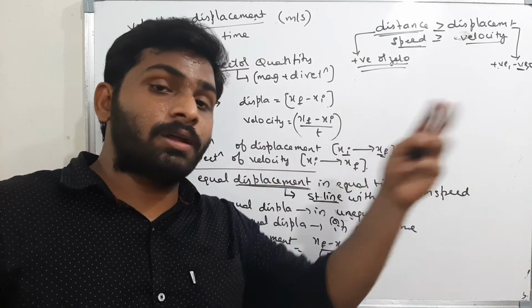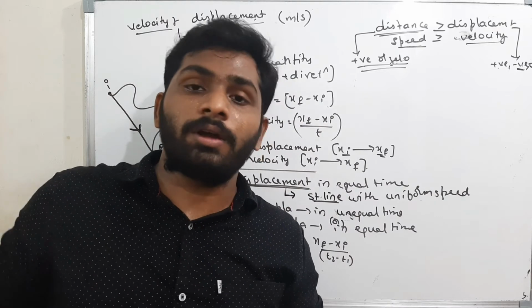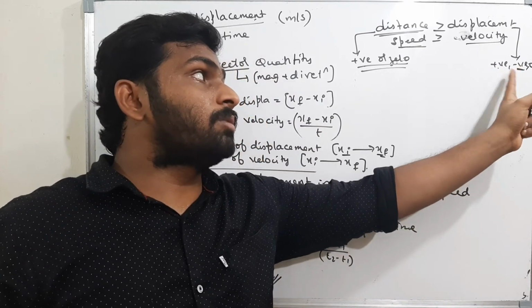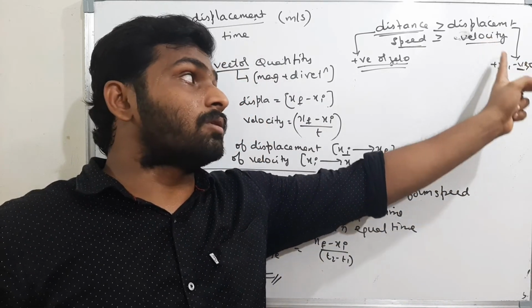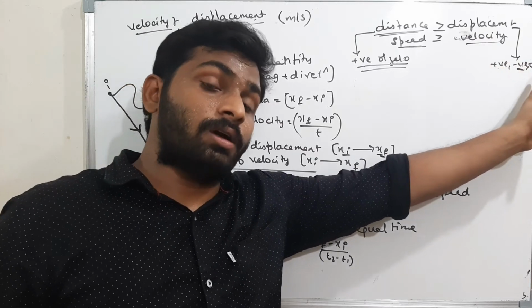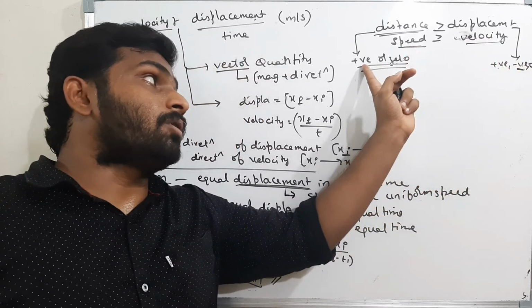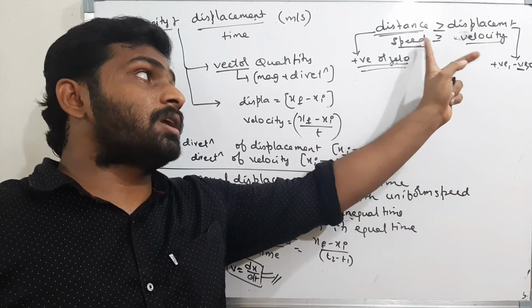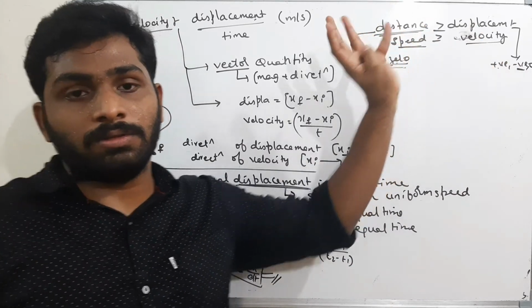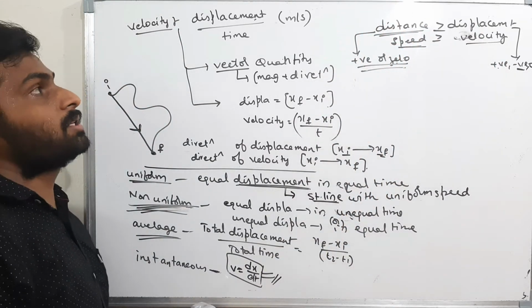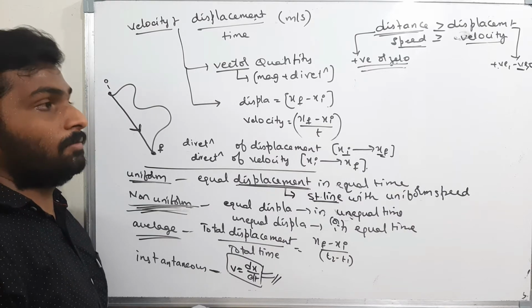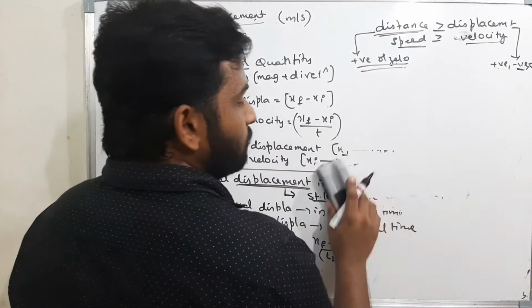Negative means I will assume one direction, and positive means I will assume the other direction. Therefore, the velocity will have positive, negative and zero values. Speed will have positive and zero values. Always speed is greater than or equal to velocity. Please remember this. Okay, by this we completed velocity, and there is a small thing here, graph.